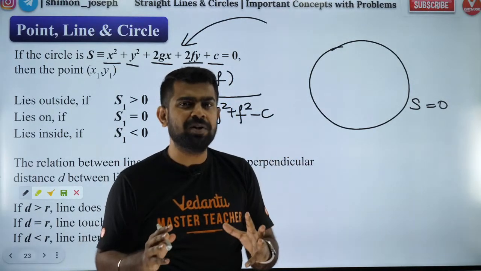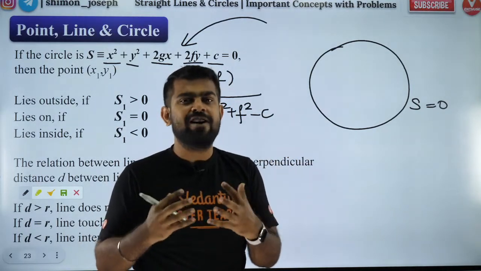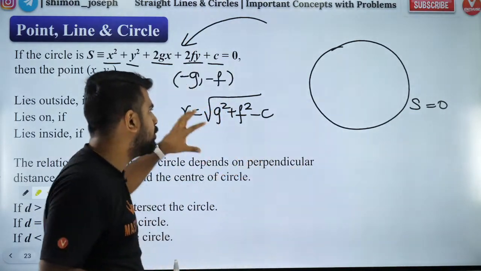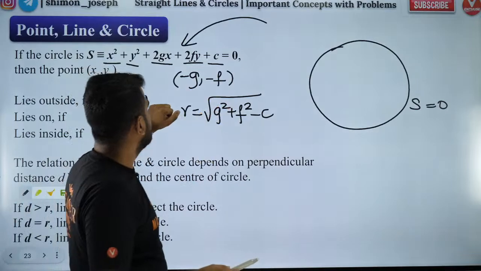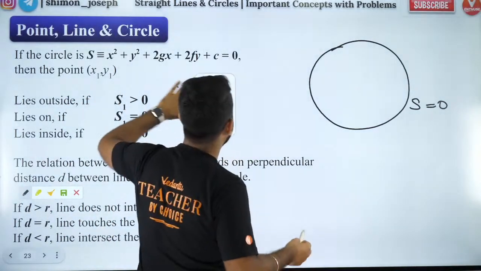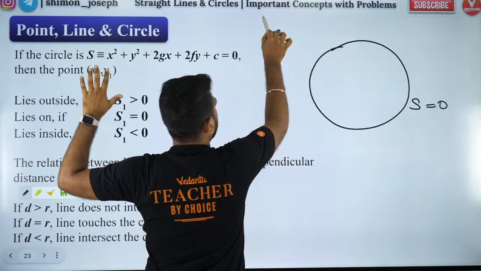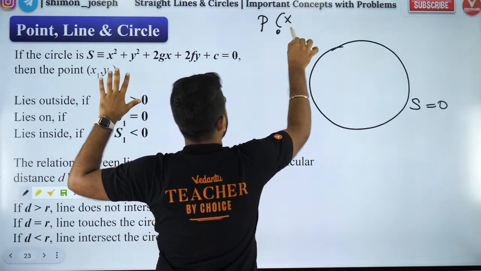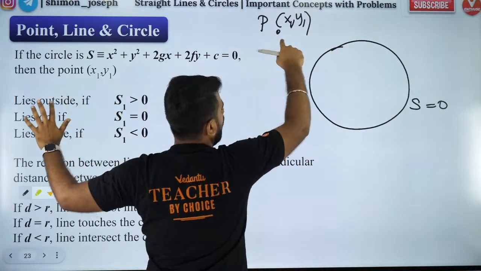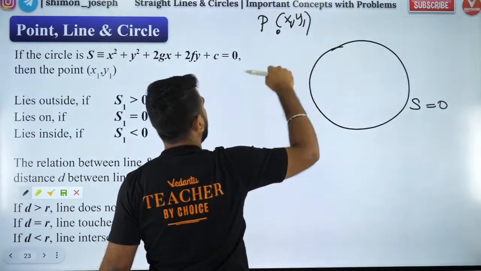So this is the brief idea that you should have about the general equation of a circle. This is quite important, people. You should be aware of it. If you call yourself a JEE aspirant, then you should probably know this. Now I want to understand, if I have a point P (x1, y1), how do I find out whether it is outside the circle, inside the circle, or on the circle?